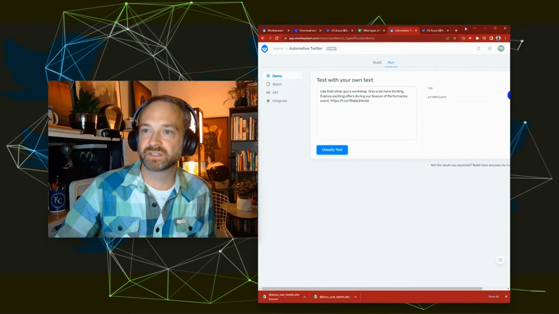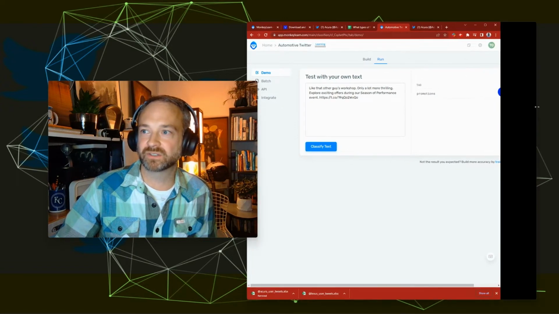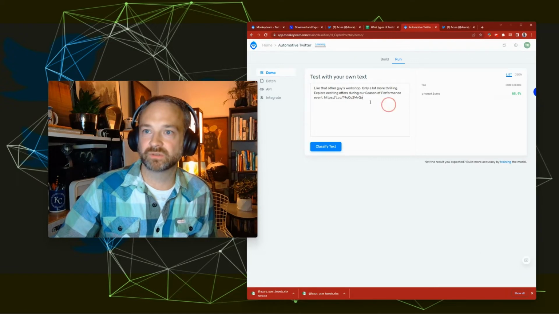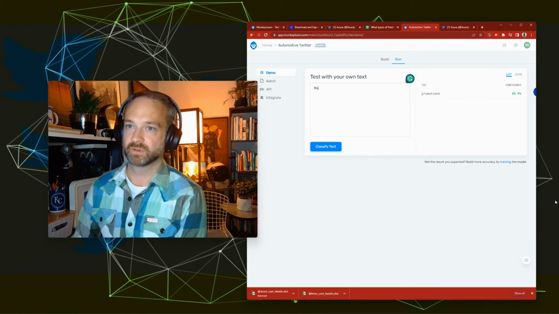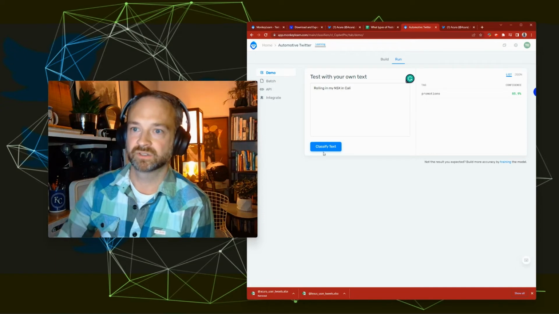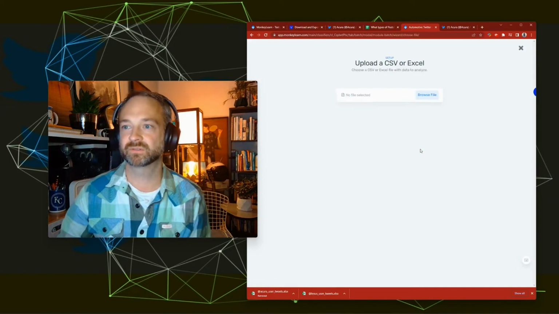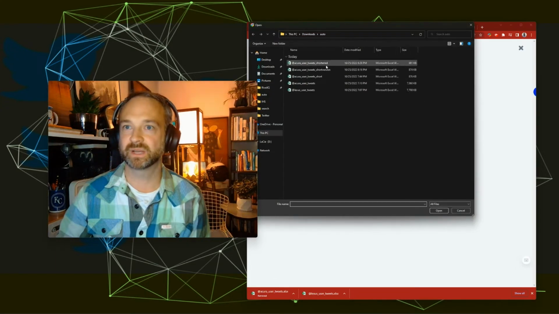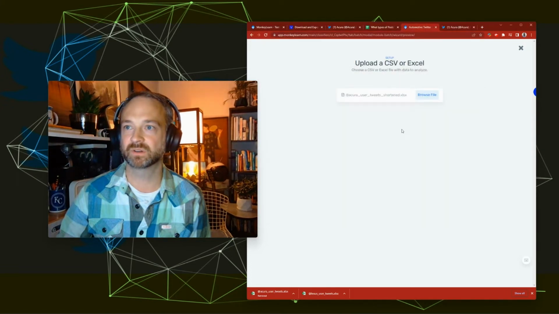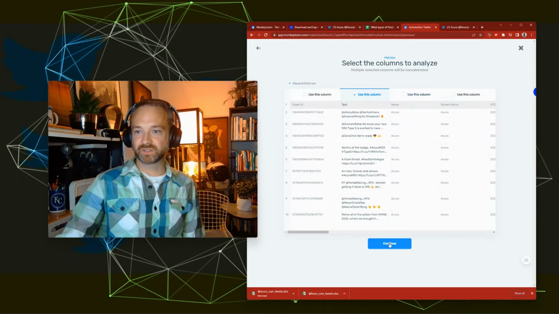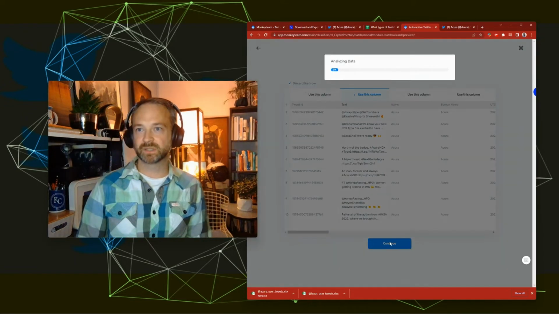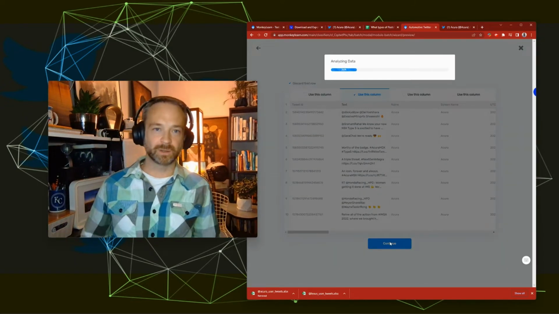So you could actually type whatever you want in here and see what it would do. So if I put rolling in the 6 in Cali, see what happens. See if we can run it on a batch file and maybe it'll work there. A little skeptical now based on our results, but let's see what happens on that column like we did before. It is the same file.